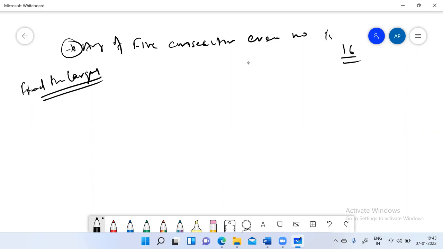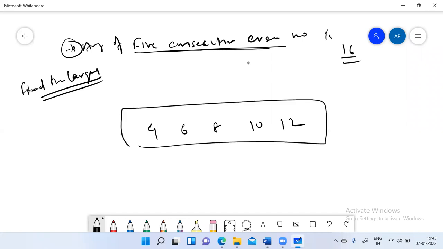The first thing that I have written here is 5 consecutive even numbers. What is an even number? You know that any number which can be divided by 2 is an even number. So if you write 5 consecutive even numbers from any place, like 4, 6, 8, 10, 12, these are 5 consecutive even numbers.